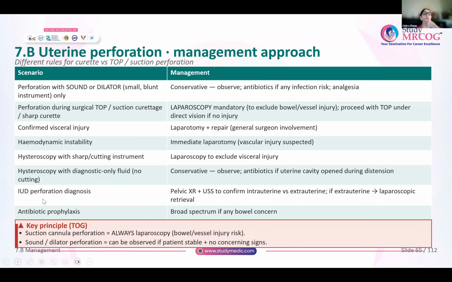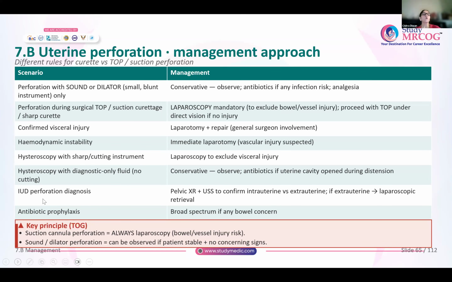On the other hand, whenever a perforation occurs during a termination of pregnancy with a suction curettage, with the suction cannula, or with a sharp curette, these instruments are likely to cause more damage to the intra-abdominal organs. So laparoscopy is mandatory to rule out a bowel or a vessel injury. And under laparoscopic guidance, you can continue the termination of pregnancy. If you don't see any other injury anywhere else, under laparoscopic guidance, you complete the procedure of termination of pregnancy.